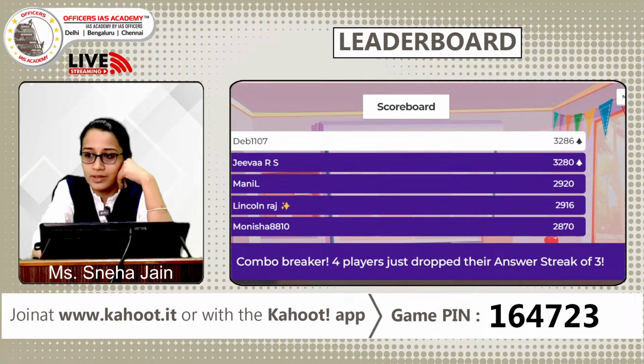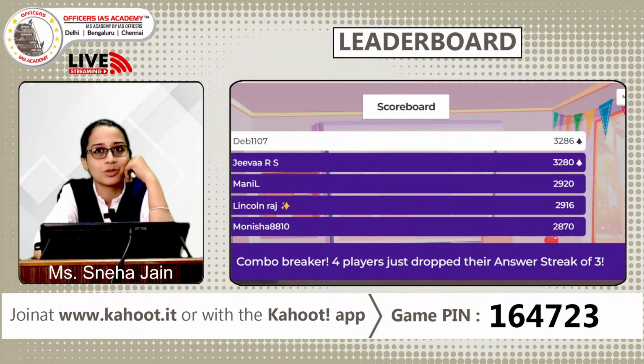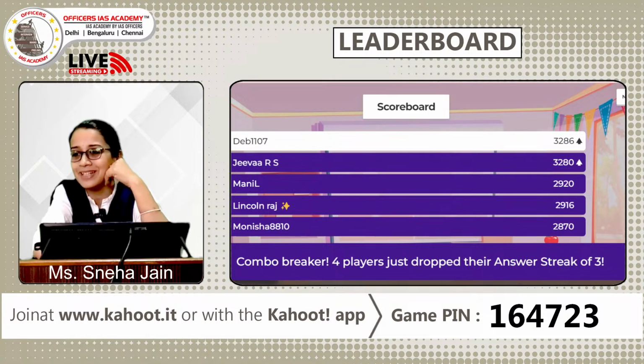Deb 1107, you are right now at the top, getting this economic question right. I am assuming you should be very strong at economy. Jiva, you've come to top 2 now. Congratulations. Manil is retaining top 3. So our initial toppers, Lincoln and Monisha, are moving down to 4 and 5. Nevertheless, Lincoln, Raj and Monisha, you've been consistent.